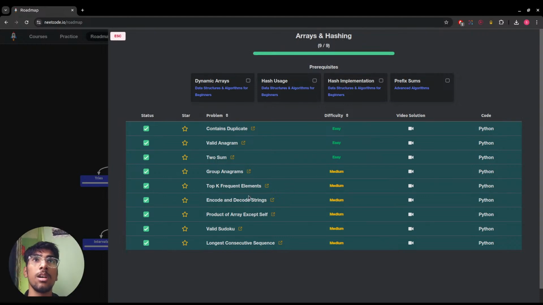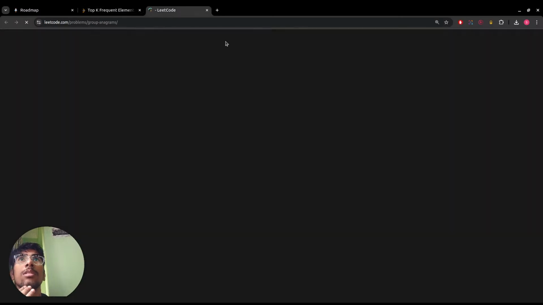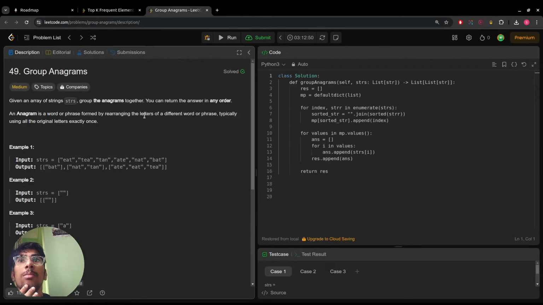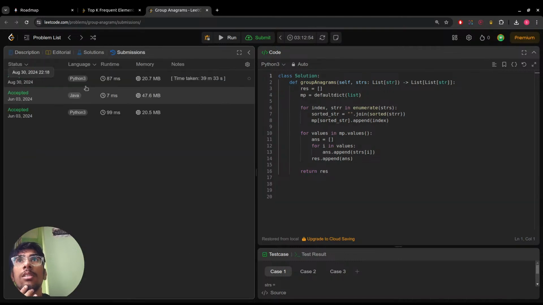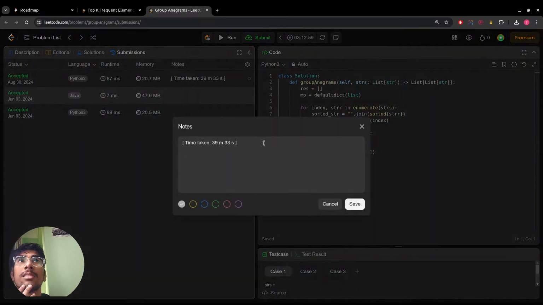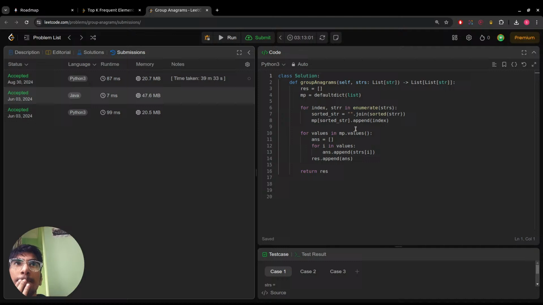I will start with top K. I think I spent about an hour or something on this problem yesterday and still could not solve it. Sorted grouped anagram.